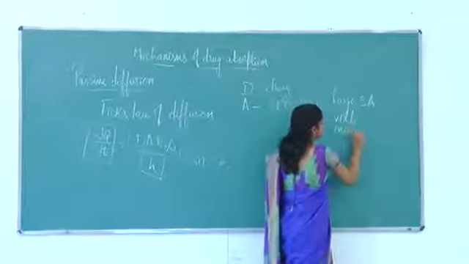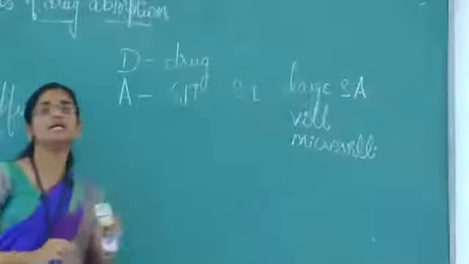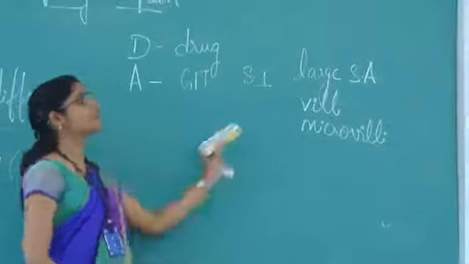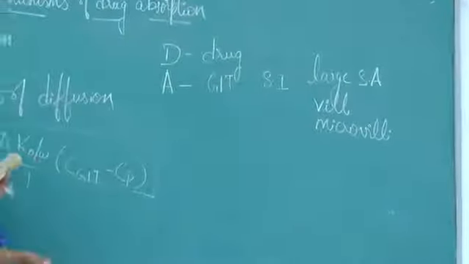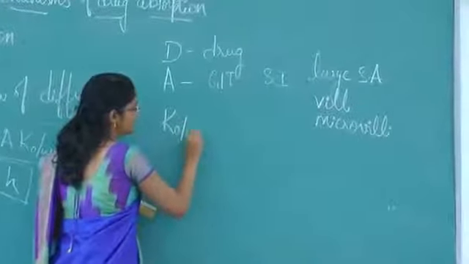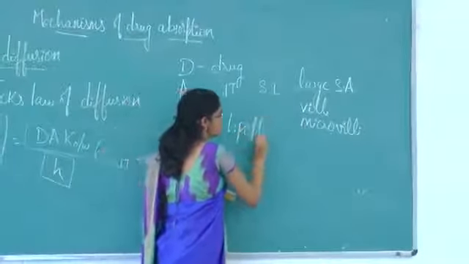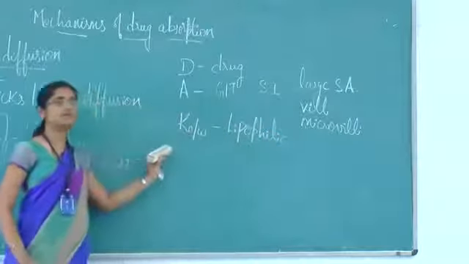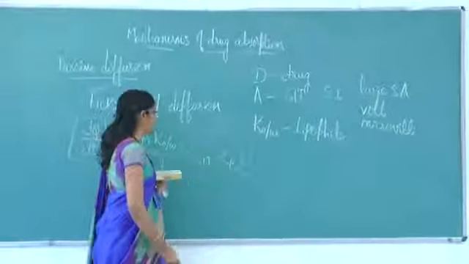So these finger-like projections, that is villi and microvilli, which are present all throughout the small intestine, increase the surface area of absorption of the drug. Coming to the lipid water partition coefficient, lipophilic drugs generally have a greater value of K. Because they have a greater value of K, they can easily enter into the systemic circulation.